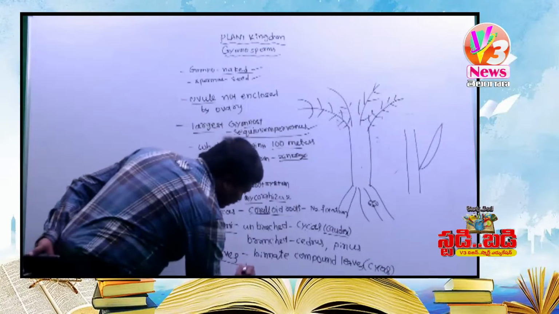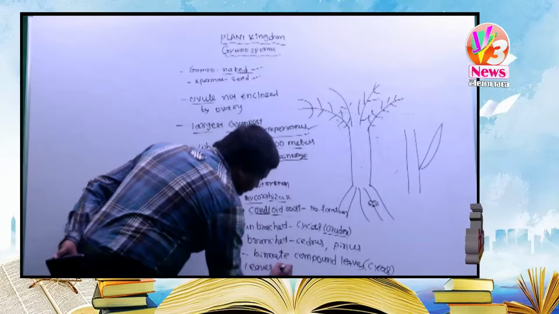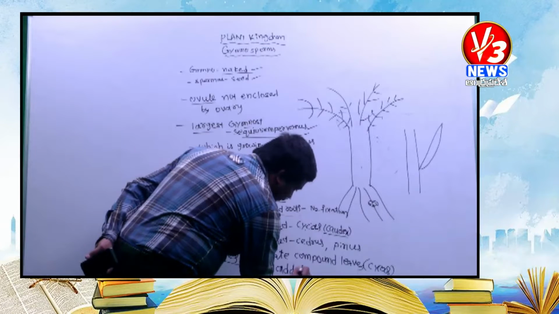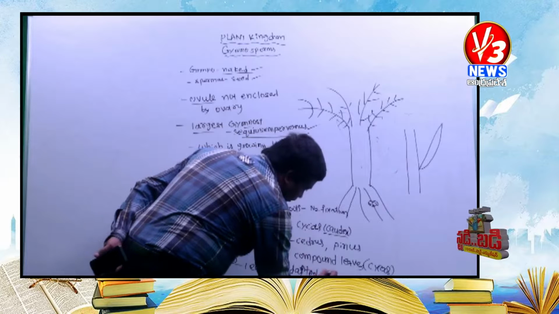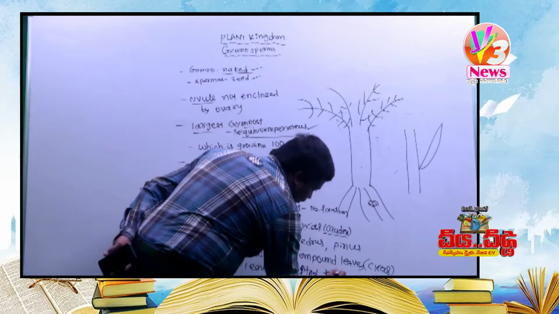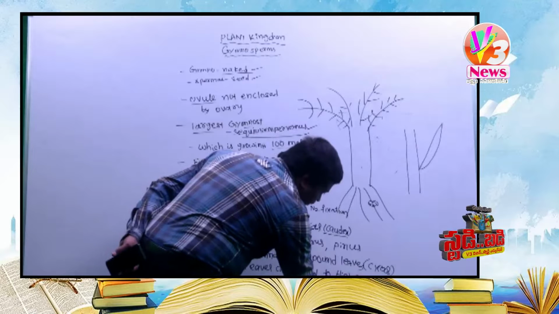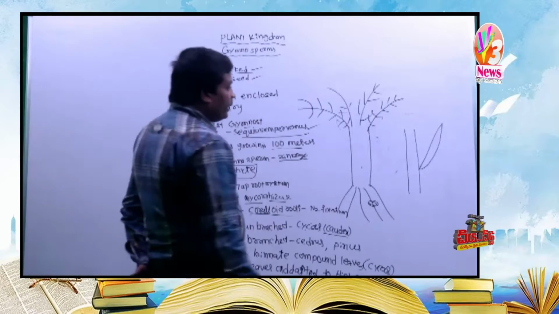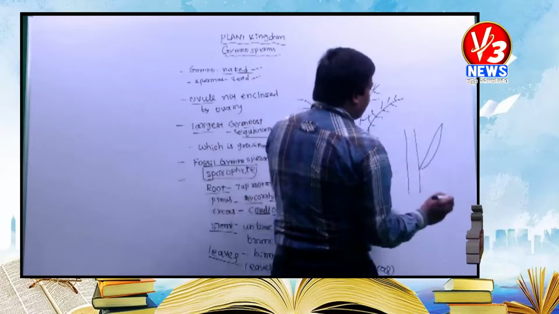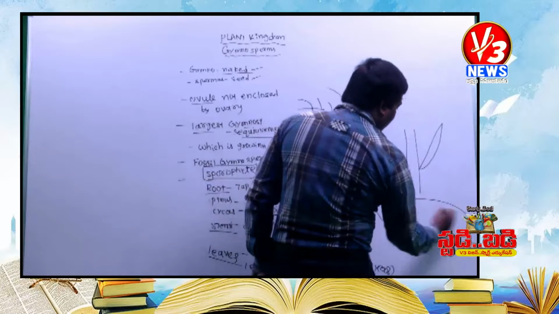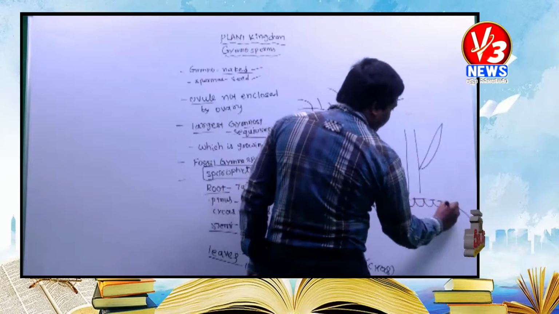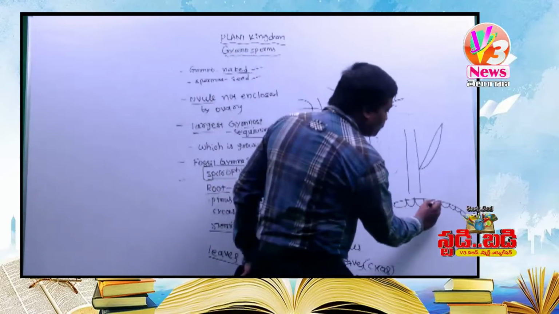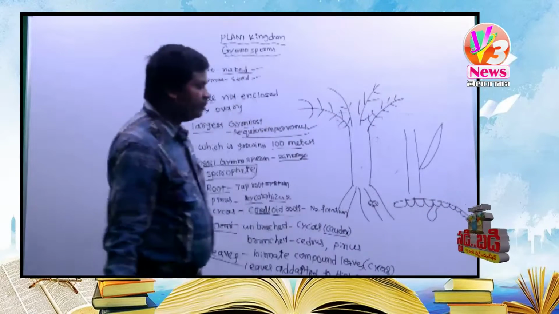In gymnosperms, our leaves are adapted to high temperature. High temperature means nothing but they are called xerophytes. But in gymnosperms, cycas, the internal structure of the leaves contains sunken stomata.